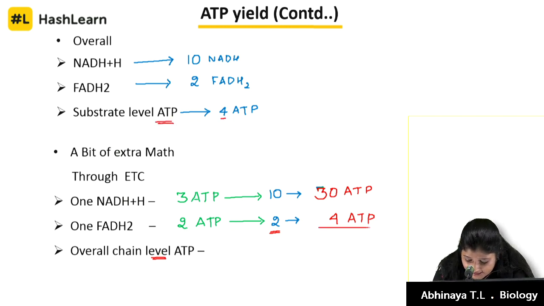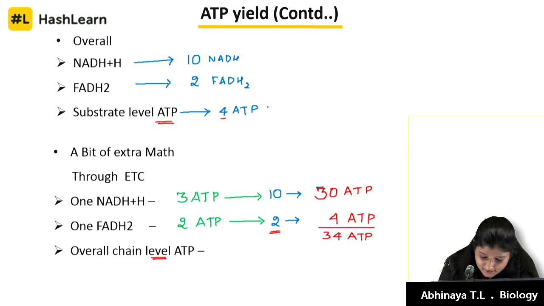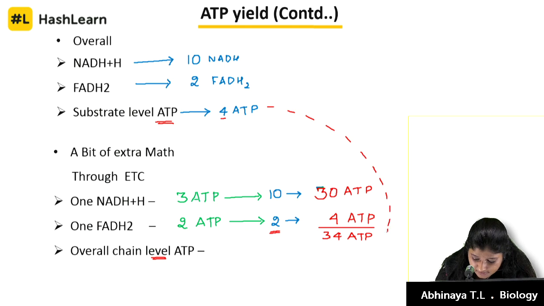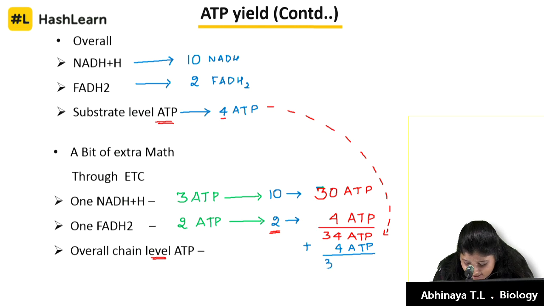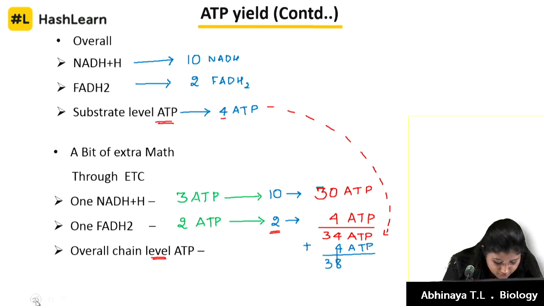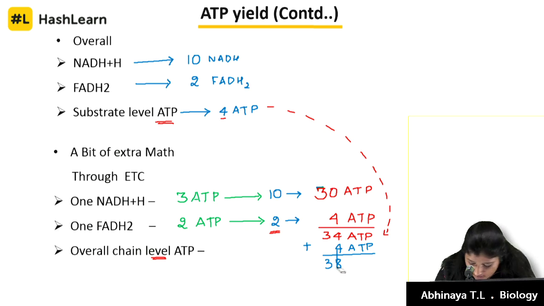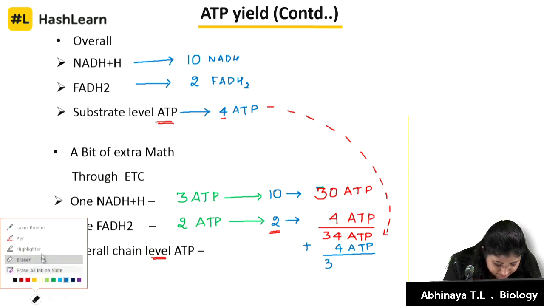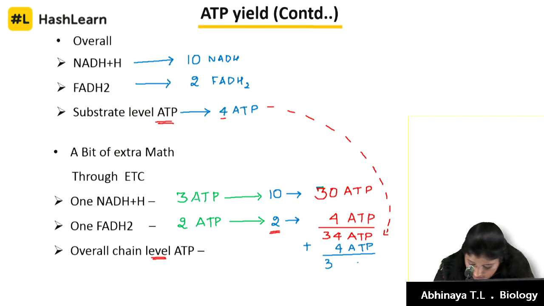Till here it is 34 molecules of ATP, plus again 4 molecules of ATP liberated by substrate level phosphorylation. Yes kids, it is 38 molecules of ATP overall.